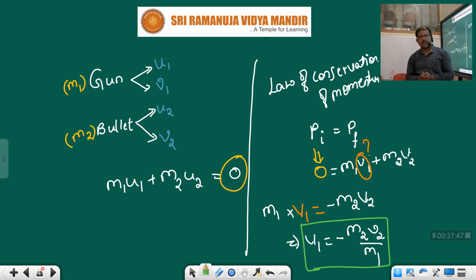Every time whenever we are about to solve a problem based on the law of conservation of momentum, we need to keep in mind that the combination of initial momentum must be equal to the combination of final momentum. Not individual momentums: the sum, the total initial momentum, must be equal to the total final momentum.